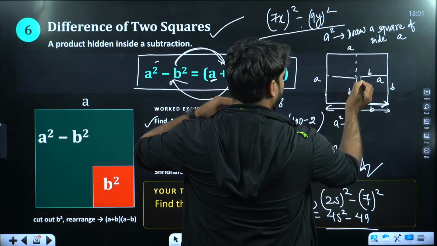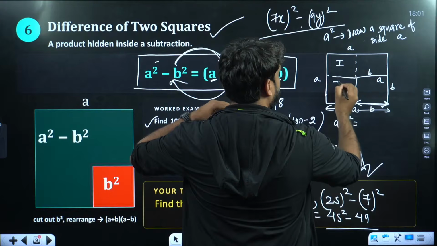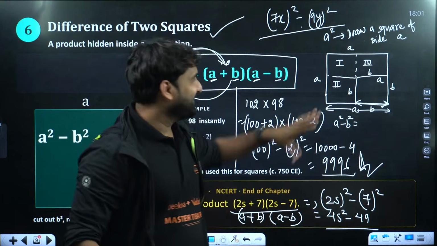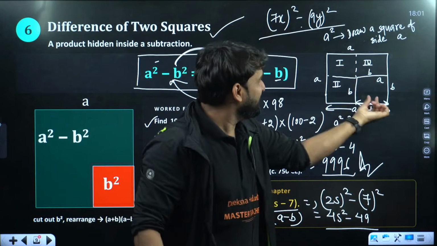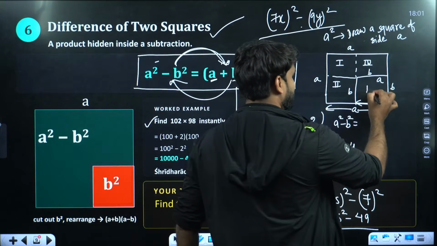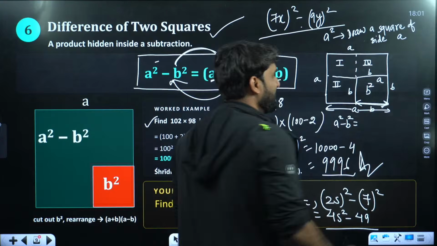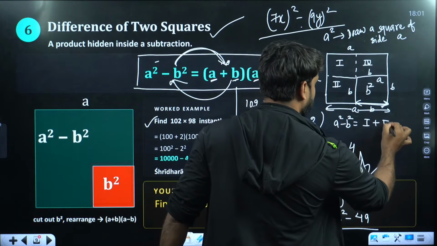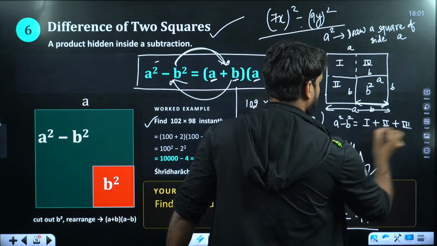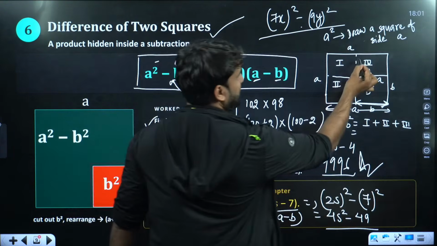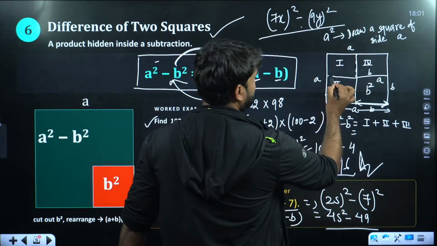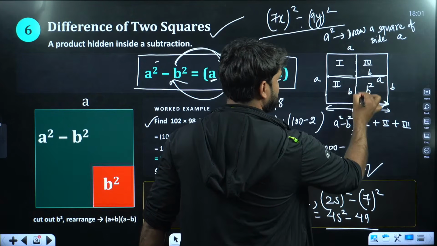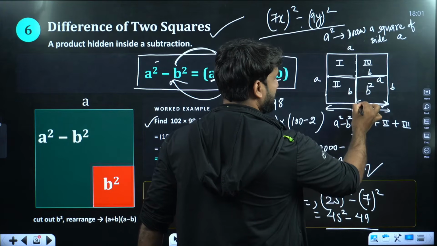So we have to consider 1 plus 2 plus 3. Right? The area of this square minus this square. This is B square. Right? So A square minus B square will be equal to 1 plus 2 plus 3. Now, where is 1? This is 1. And if this is B, this is B, this is also B. Can you see? This is also B.